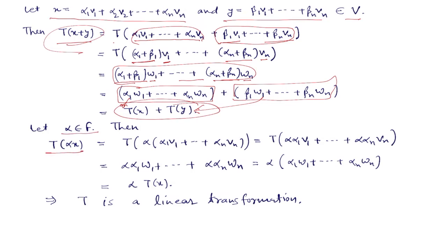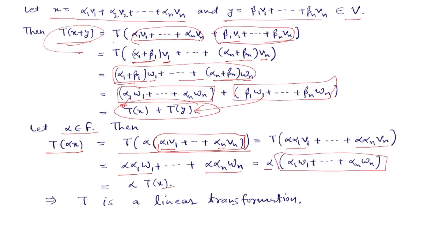Now let us take a scalar alpha in F. Then T of alpha x is equal to T of alpha times this vector, which is the value of x. We can multiply alpha with every component here. So this becomes alpha alpha 1 V1 up to alpha alpha n Vn. Now we can apply the definition of T. This is equal to alpha alpha 1 W1 up to alpha alpha n Wn. Alpha is taken out and this vector is nothing but T of x. So T of alpha x is equal to alpha times T of x, and so this shows that T is a linear transformation.